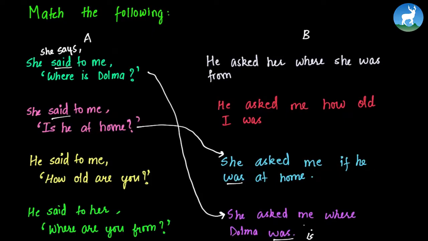He said to me, how old are you? So this becomes, he asked me how old I was. And finally, he said to her, where are you from? Matches with, he asked her where she was from. Now we will try some conversion and change the direct speech to indirect speech.